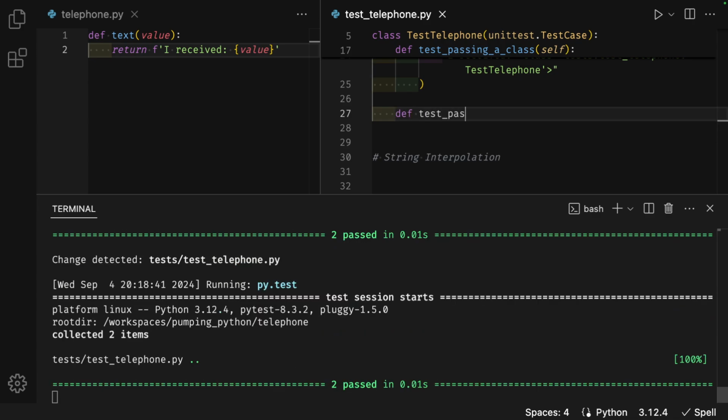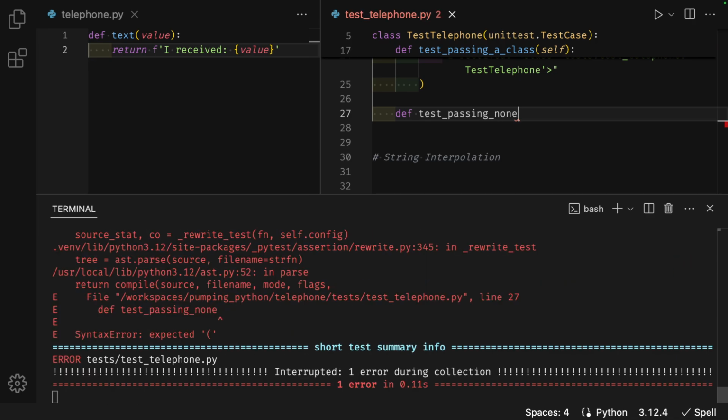def test_passing_none, parentheses, self, a colon at the end.